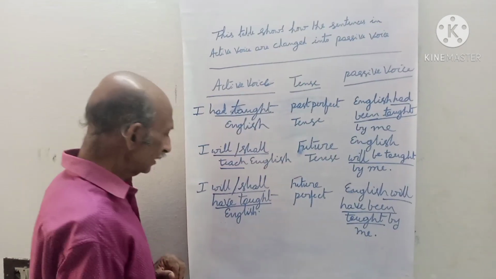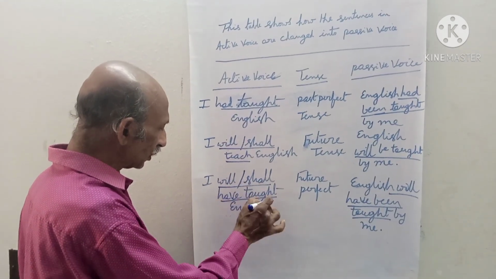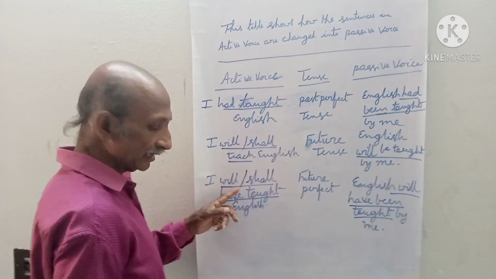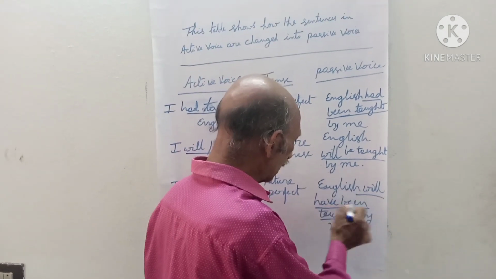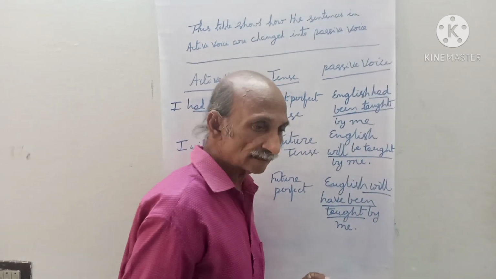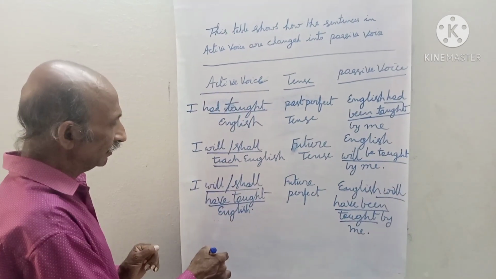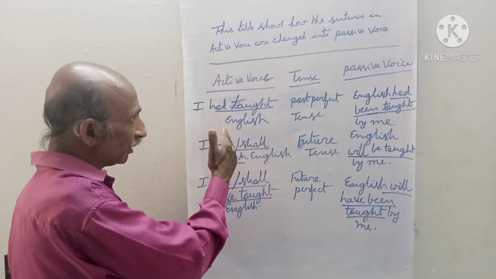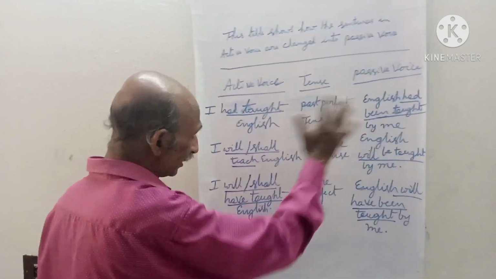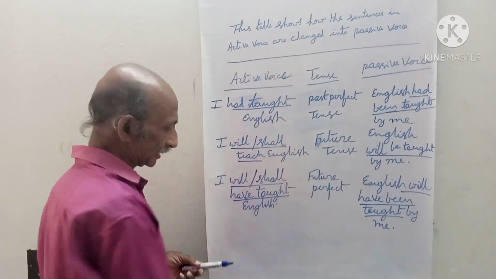So next one. I will or shall have taught English. This is future perfect. It is written as English will have been taught by me. So this is the end of the table. Now we've understood how the sentences in active voice are changed into passive voice in different tenses.